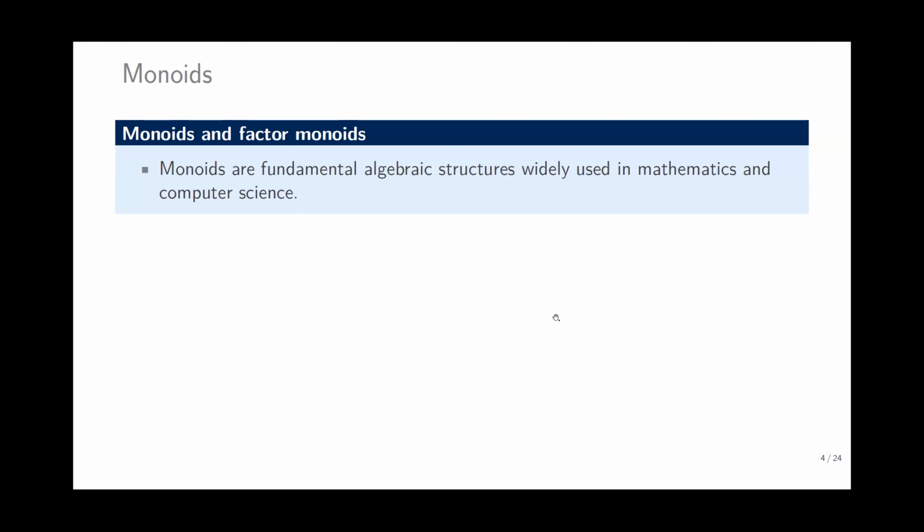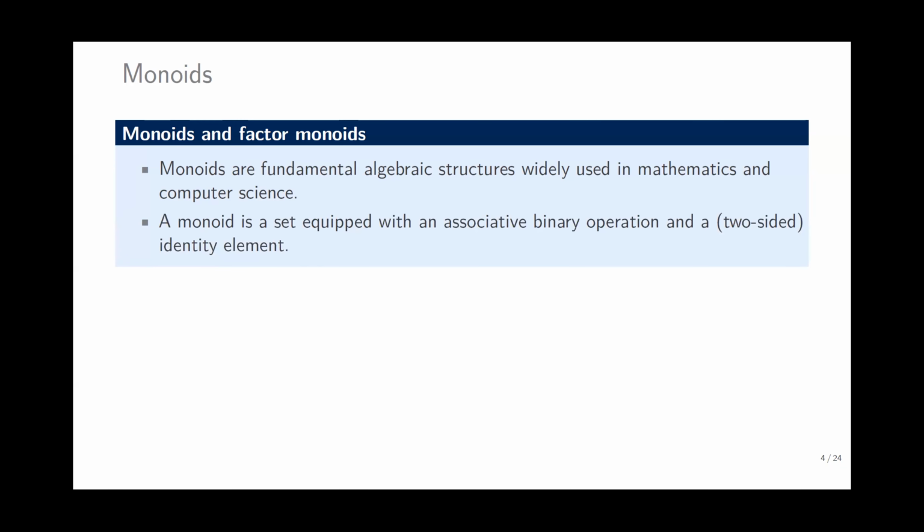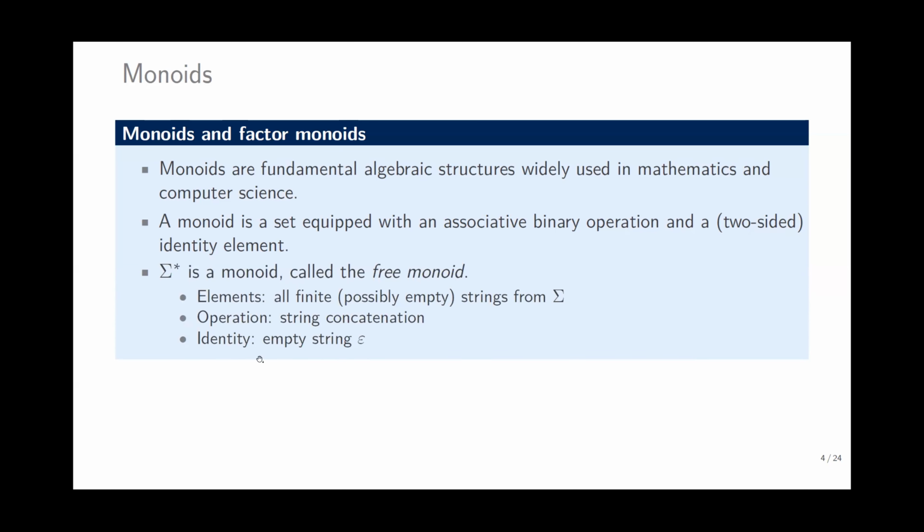Monoids are fundamental algebraic structures widely used in mathematics and computer science. A monoid is a set equipped with an associative binary operation and a two-sided identity element. Sigma star is a monoid called the free monoid. Sigma star is a monoid without any relations. The elements are all finite strings over sigma, the operation is string concatenation, and the identity is the empty string.